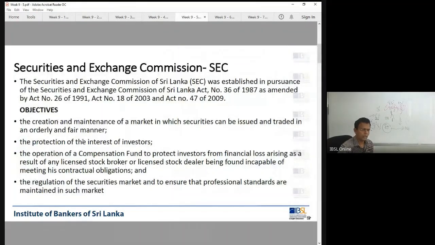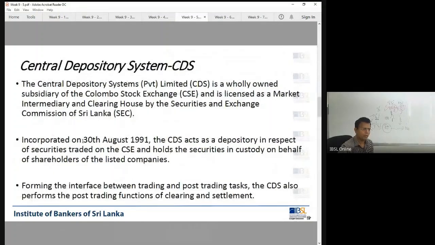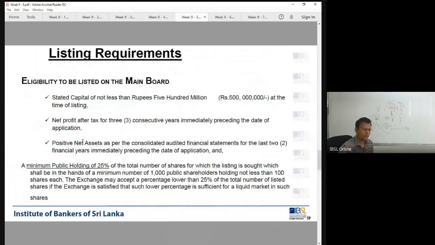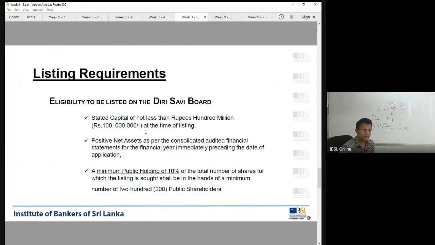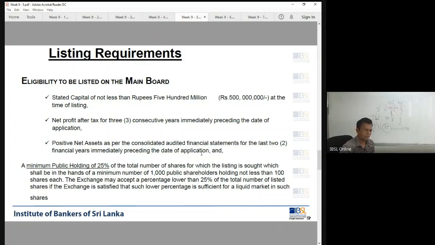Now the listing requirement is a new one. I will be giving a note on it. We have mainly two boards, the main board and the second board. There are listing requirements for these as well. Just keep in mind the listing requirements for these two boards.